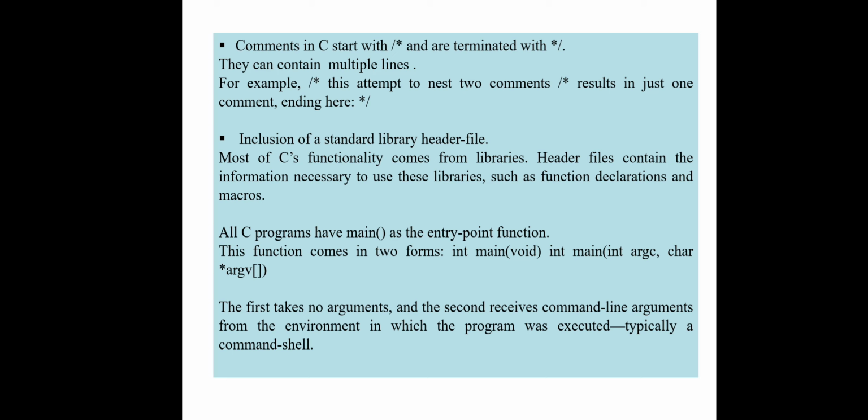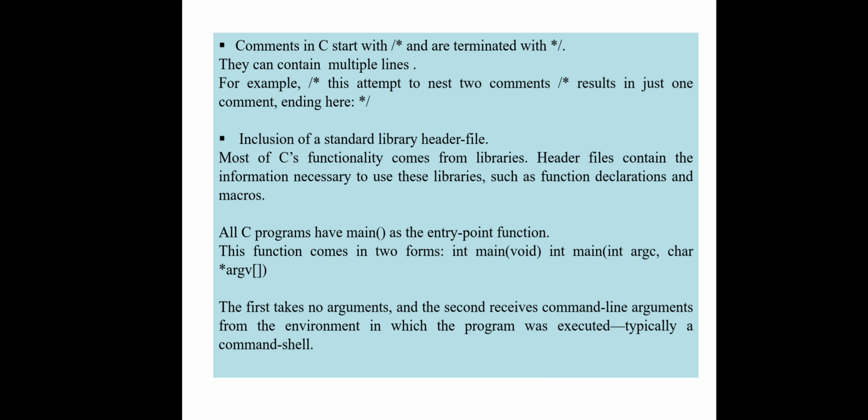The comment in C starts with forward slash and asterisk and ends with asterisk and forward slash. They can contain multiple lines. For example, you can write anything inside, that is never compiled. The second line gives us the inclusion of standard library files.